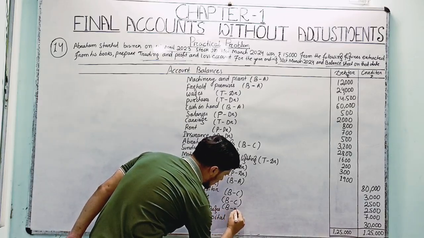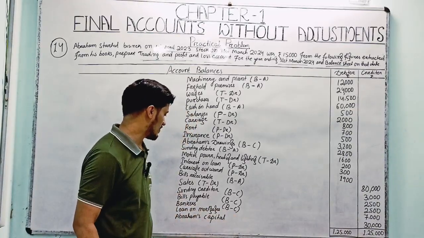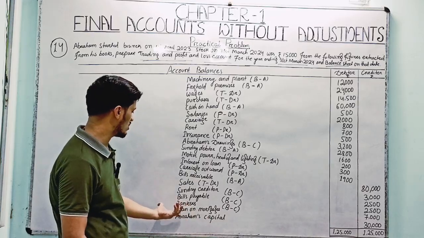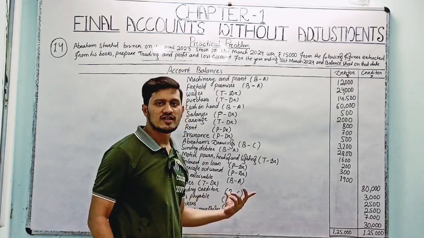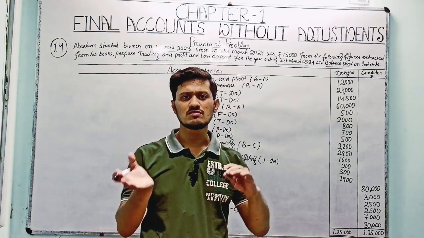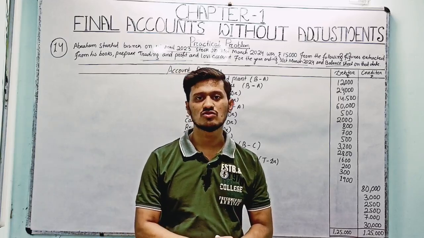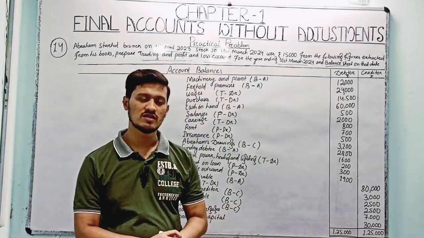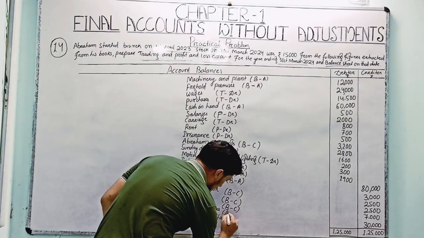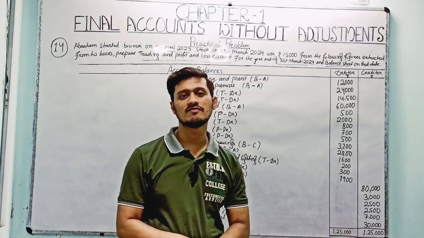As it is a liability, it will enter the balance sheet on which side? The capital and liability side. Loan on mortgage, it is clearly mentioned here. Mortgage means, suppose you have a fixed asset in your business and you want to mortgage it with your bank, and you want to obtain some loan on that fixed asset. It is called loan on mortgage and it will enter the balance sheet on the capital and liability side, right? It is a kind of liability.